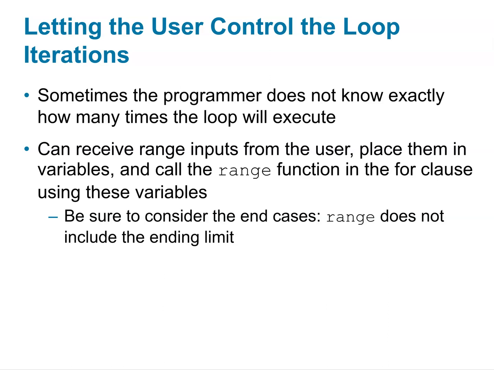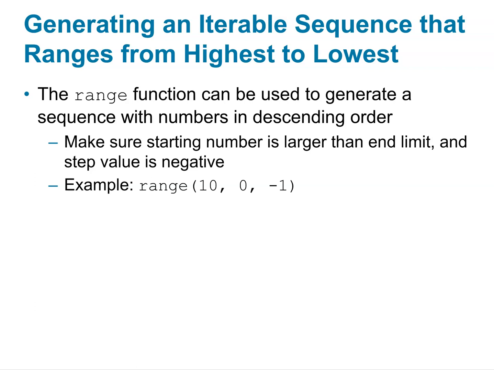Sometimes the programmer does not know exactly how many times a loop will execute. It can receive range inputs from the user, place them in a variable, and call the range function in the for clause. Be sure to consider the end cases. Range does not include the ending limit, so it includes up to but not including.